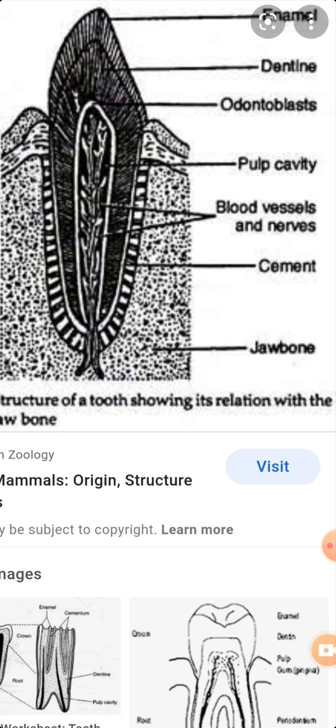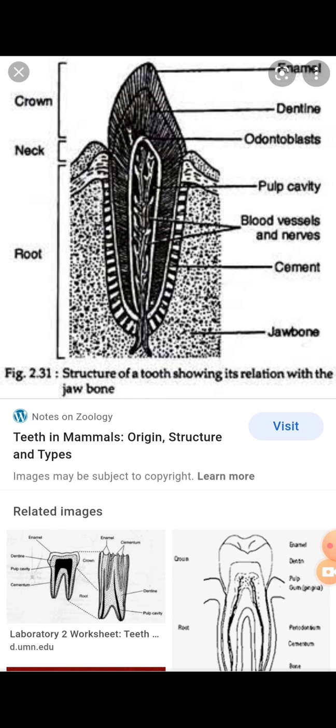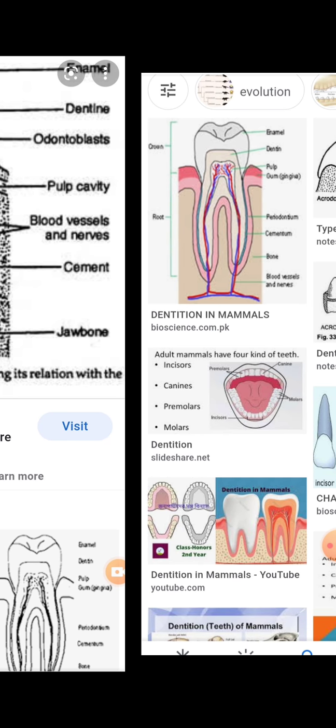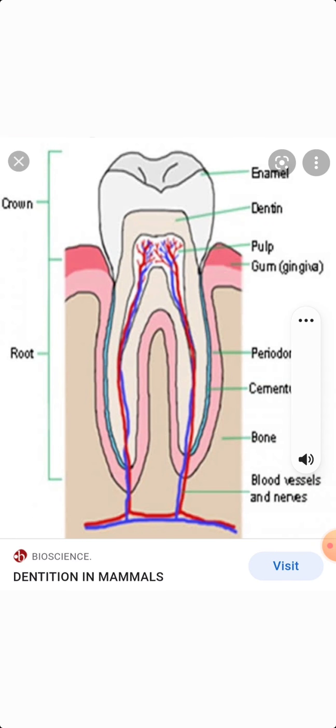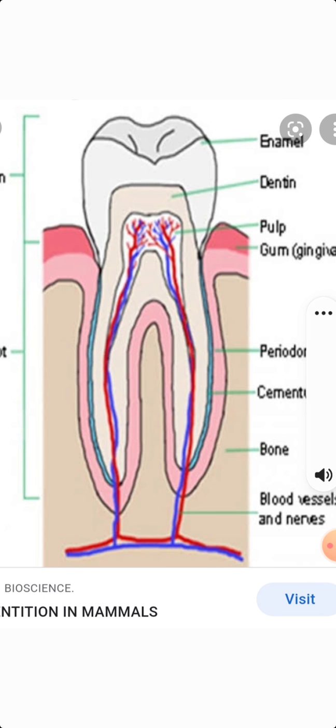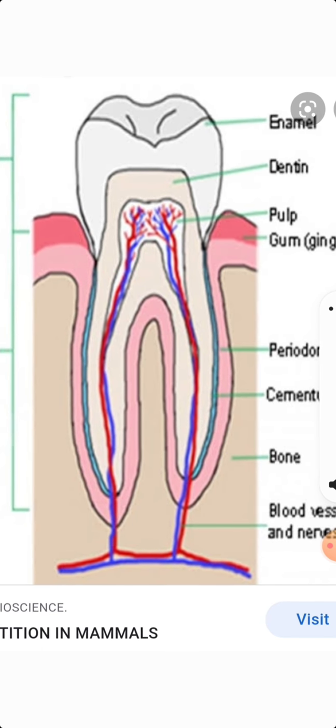So these are all the theories. Here you have to observe the diagram. Related diagrams are also there. Here in the laboratory, the teeth in mammals: origin, structure and types. How the teeth originate, how many types of teeth there are, and how the enamel, dentine, pulp and gum are formed. Here the neat colored diagram clearly explains and shows the three parts.